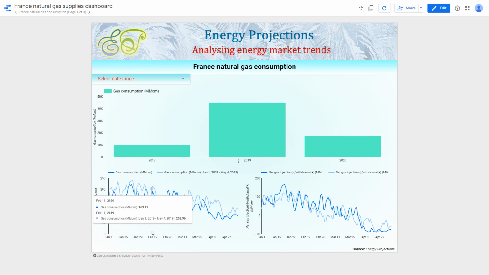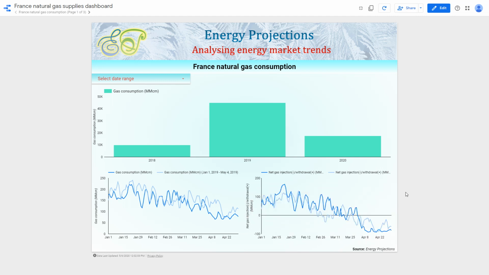Now if we look at the second and third charts, they are equally important. What they show are year-on-year comparisons in terms of key fundamentals. So for example, if we are looking at the second chart, then it shows so far this year in France on a daily basis what has been the country's natural gas consumption and how does that compare with the same period a year ago. Now this is something which is quite frequently looked at in the markets.